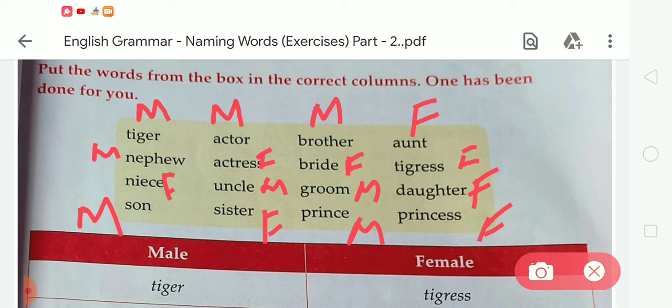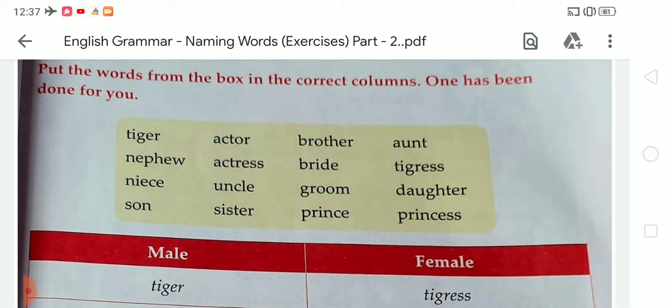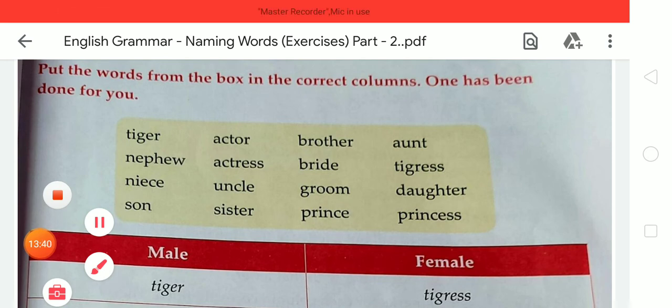So like this, firstly you have to find out which words are male and which words are female. When you have found all these words according to male and female, after that you have to write the male words one by one in the male column and the female words in the female column. Okay student, and you have to also write it in your notebook. So for that you have to take out your notebooks and start writing this given exercise.